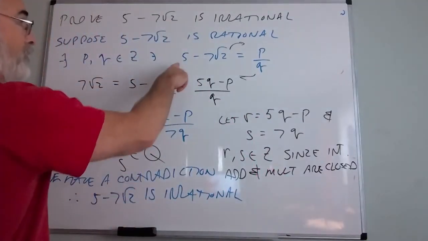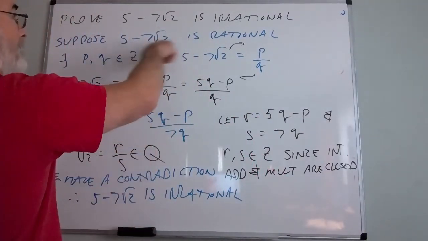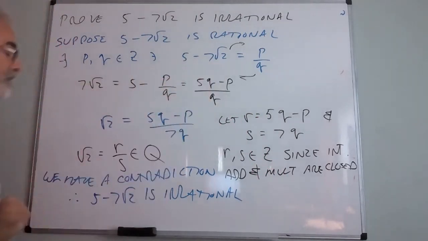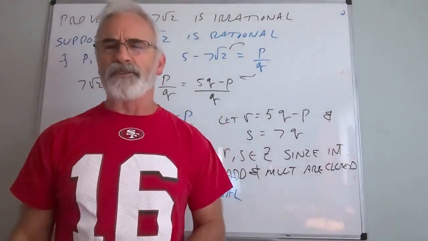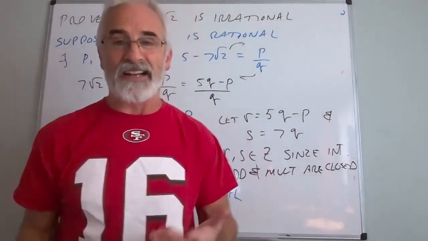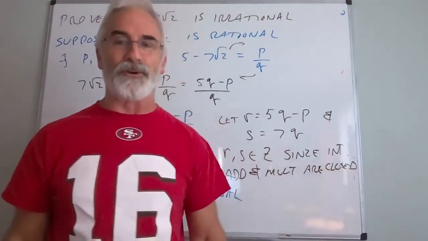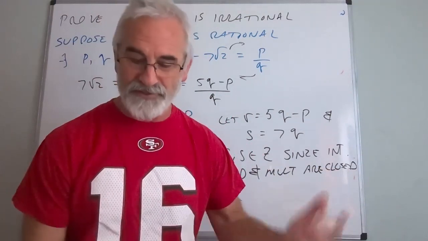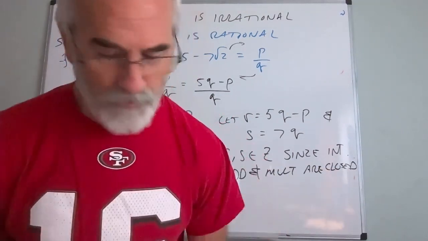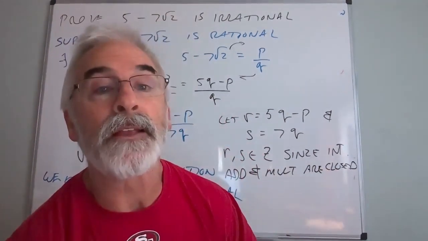Right? We assumed that this was rational, but that would have meant that root 2 was rational, and it isn't. So therefore, I have my contradiction. Proof by contradiction is not always as clean because you actually have to have stuff that isn't true somewhere along the line, and that's not always comfortable. But this is how we do it. So I'm going to stop there because I've gotten through everything I need to get through today.